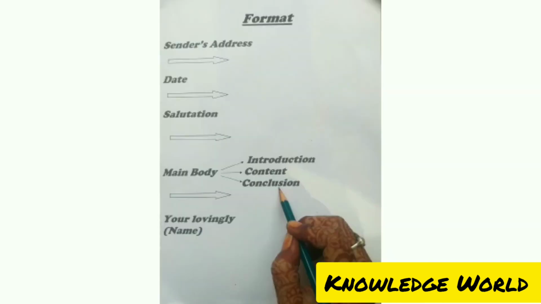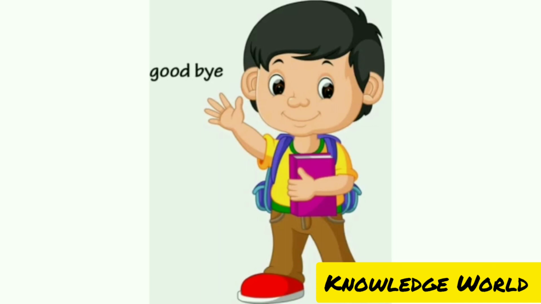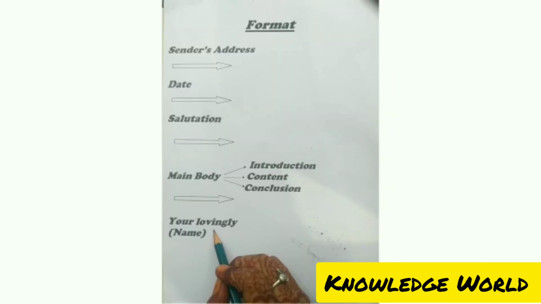Conclusion. In the conclusion paragraph, sum up the reason for writing the letter. That is, summarize the letter. Say a meaningful and affectionate goodbye to the reader. After the main body, again leave a line. Then comes your signature. Children, there is no one way to sign off informal letters.